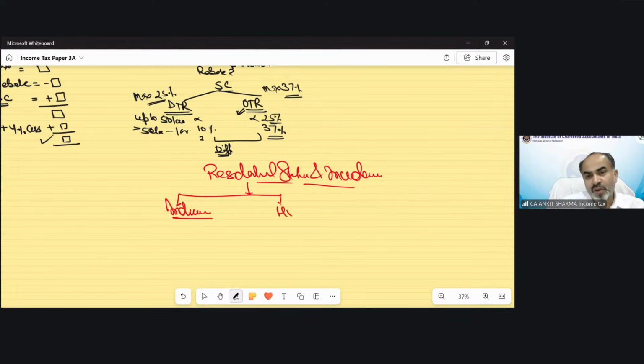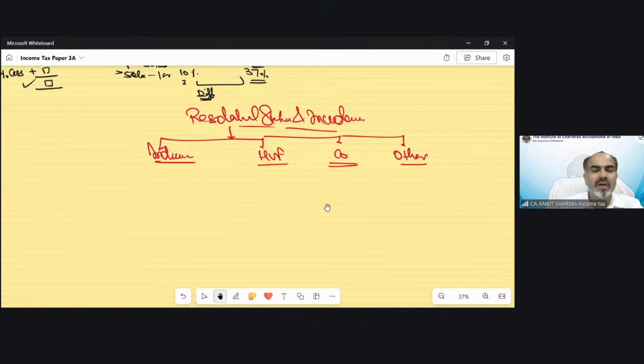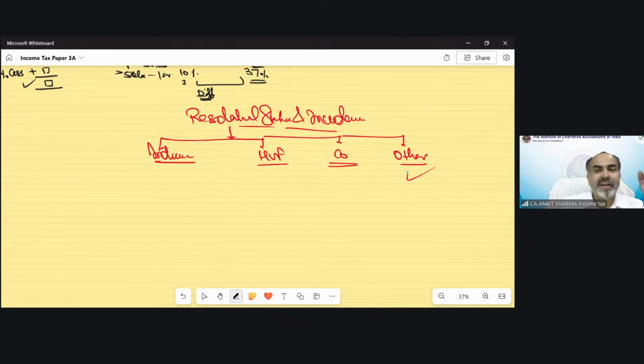There was HUF, there was company, and other categories. The provisions for other categories and company were very easy. In case of others, there was a concept of control and management, where the business meetings are held. On the basis of that, we can find out the residential status. In case of company, this concept is based on place of effective management.